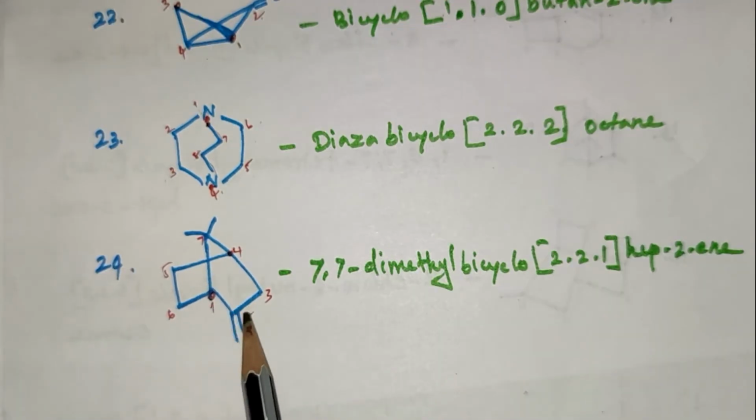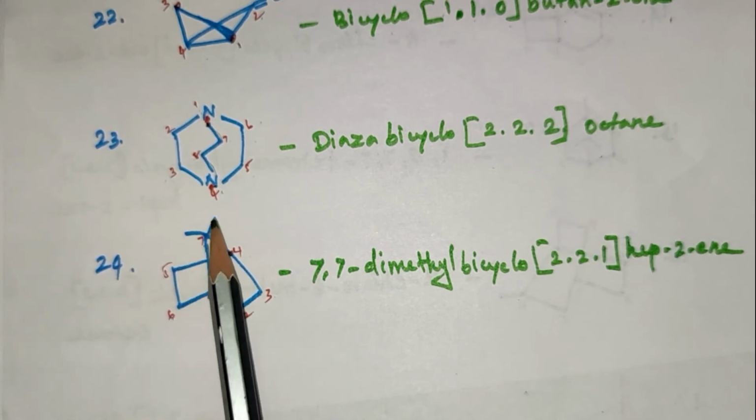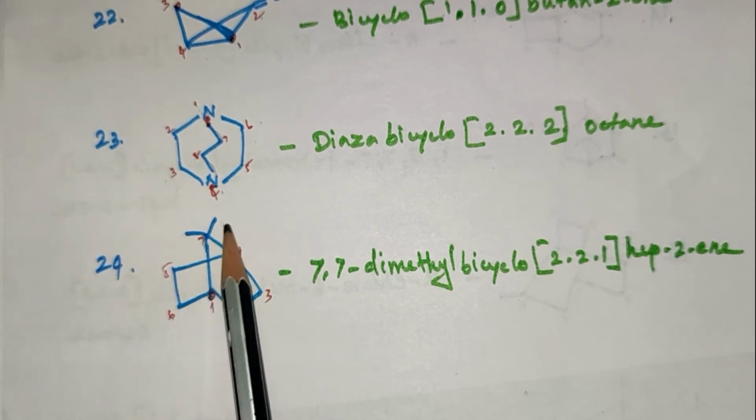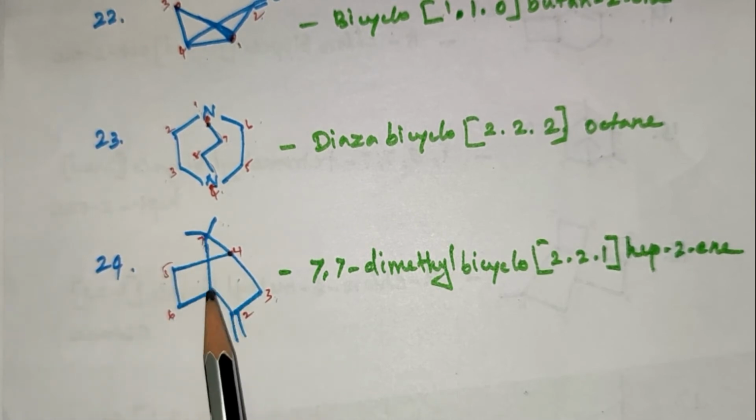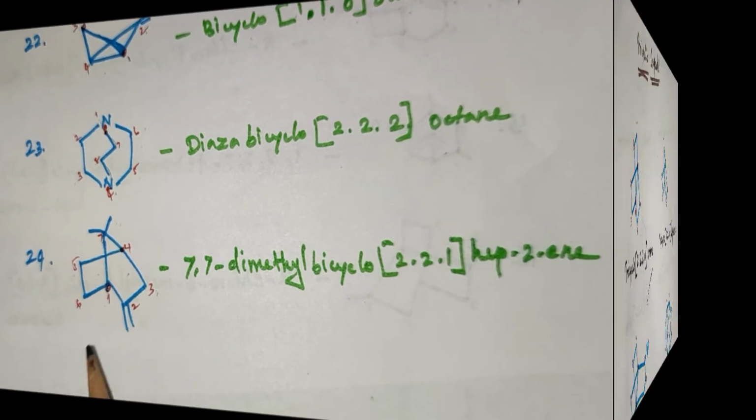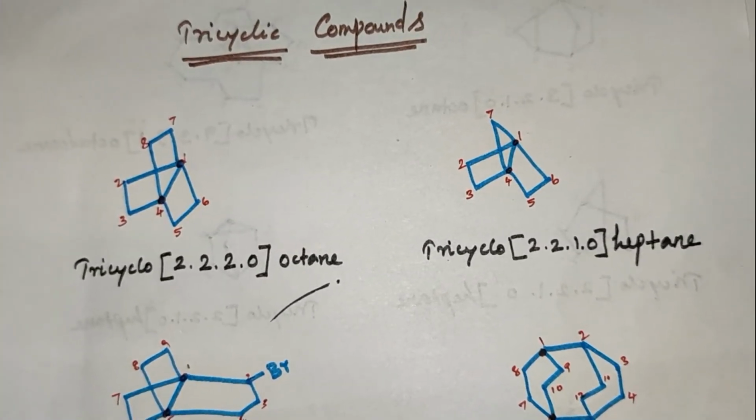Numbering is from 1, 2, 3, 4, 5, 6, 7. Two substituents are present. 7,7-dimethyl bicyclo 2,2,1 heptene. Next we will see the nomenclature of tricyclic compounds.